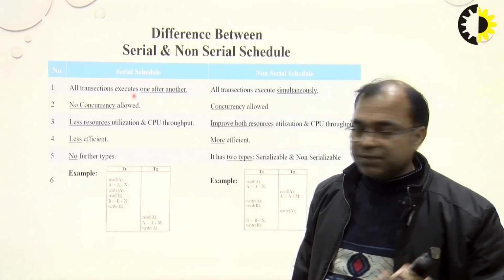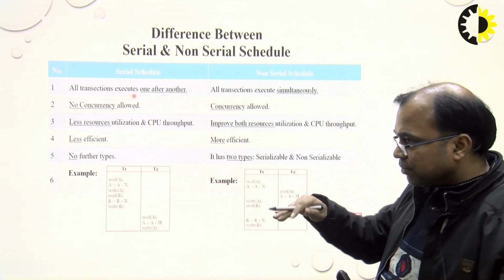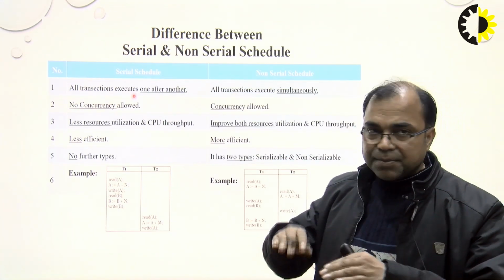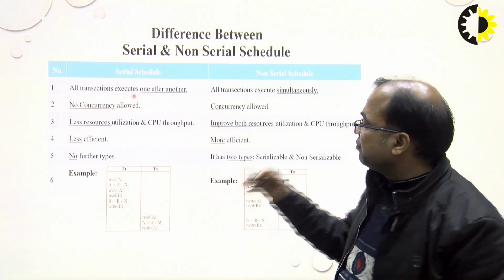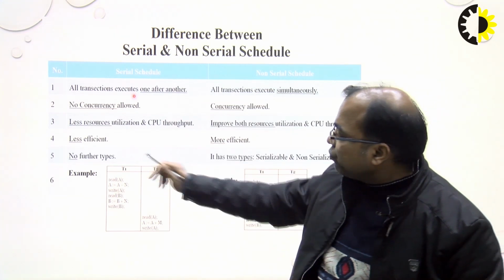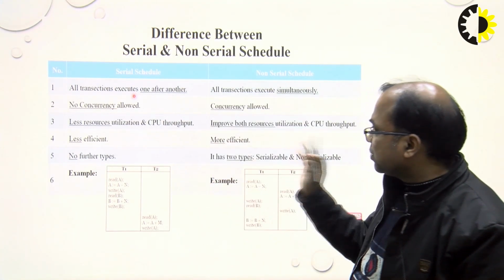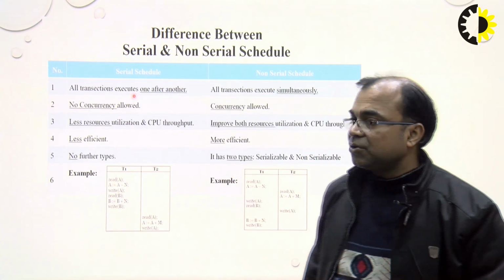In non-serial, resource and CPU utilization is improved, because if there is any time gap in one, another schedule can use it. Non-serial is more efficient, and it has two types. This is the difference between serial and non-serial.